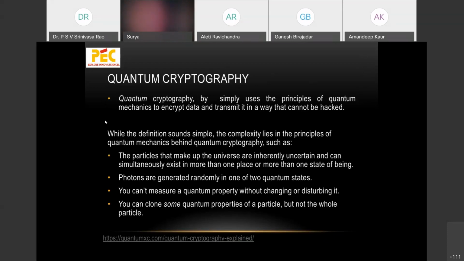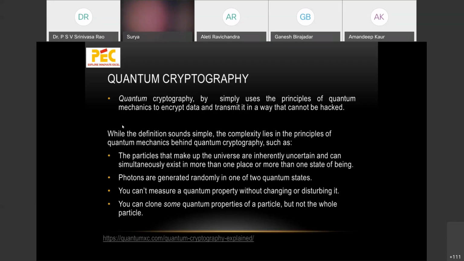Suppose Alice and Bob. We are just saying that Alice is the sender and Bob is the receiver. Alice is going to send polarized photons over a fiber optic cable to Bob. And Bob is going to use beam splitters. Every photon is polarized, so there is a polarization associated with every photon. Bob will be using a beam splitter to read that polarization level, like what exactly is the quantum state of that particular photon. So it is going to find that out.